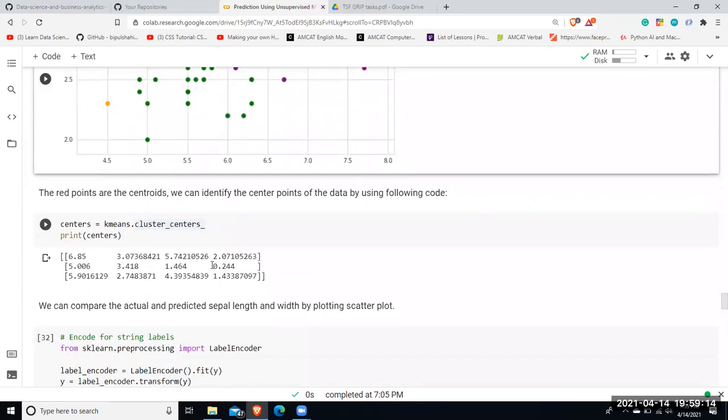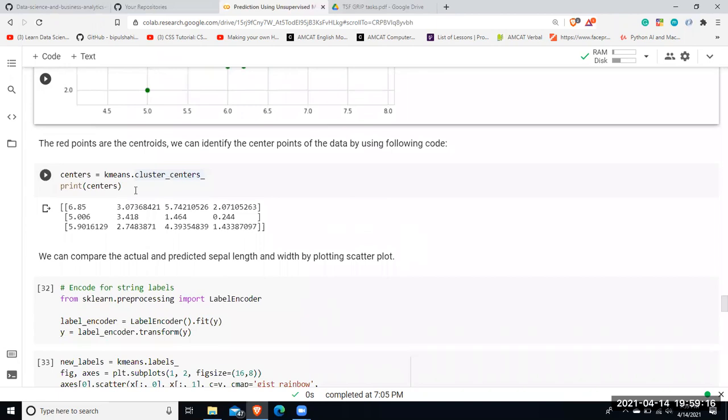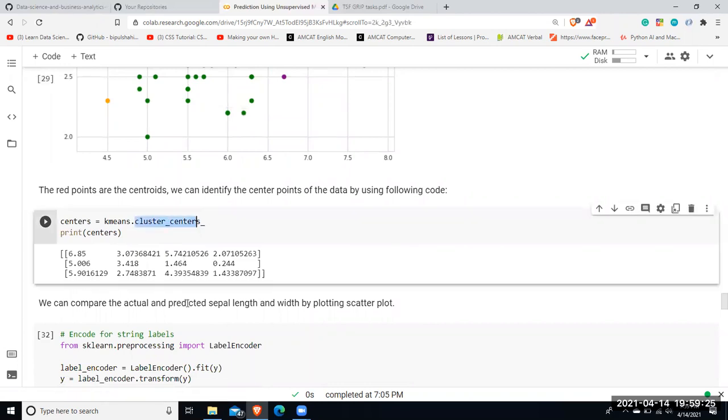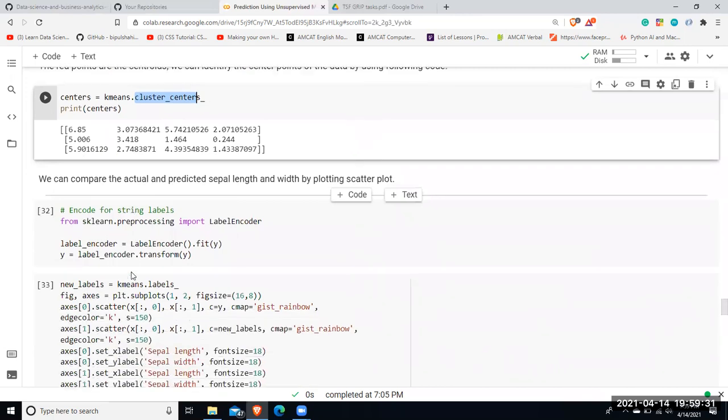Now, to get the centroid values, I'll be looking at it using k-means.cluster_centers_. It shows me the centroid values. So 6.85, 5.006, and 5. These are my centroid values, coordinates.